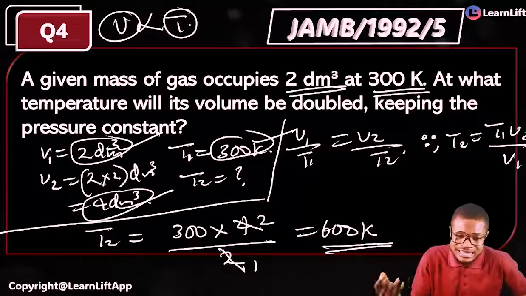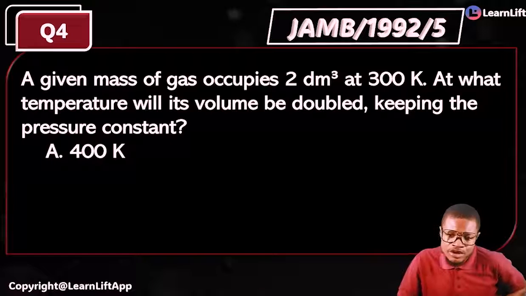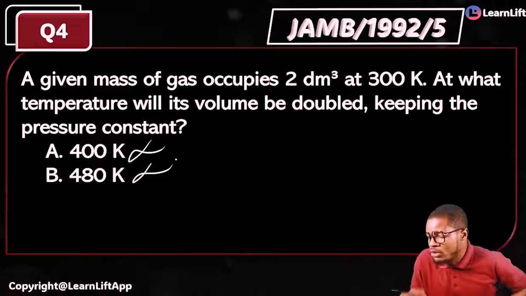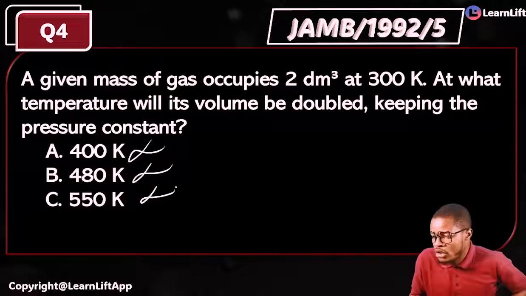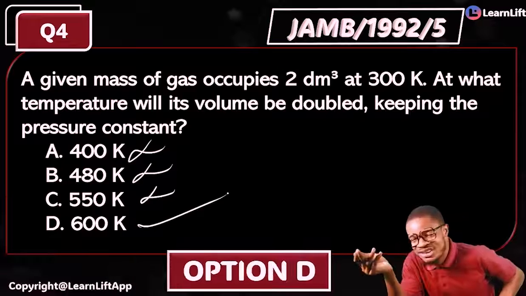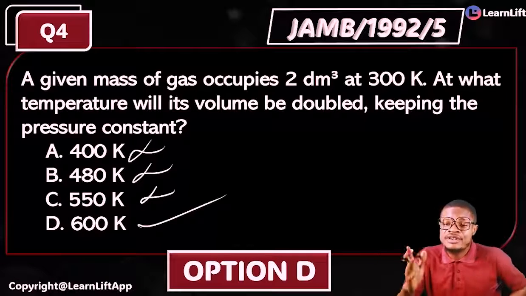So let's check the one that is 600 in the options and then let's pick our answer. Option A is 400 Kelvin. No, we are looking for 600. Option B says 480. No. Option C says 550. No. Option D says 600. Hooray, what is the answer? 600 Kelvin. Option D is the correct answer. Does it make sense?